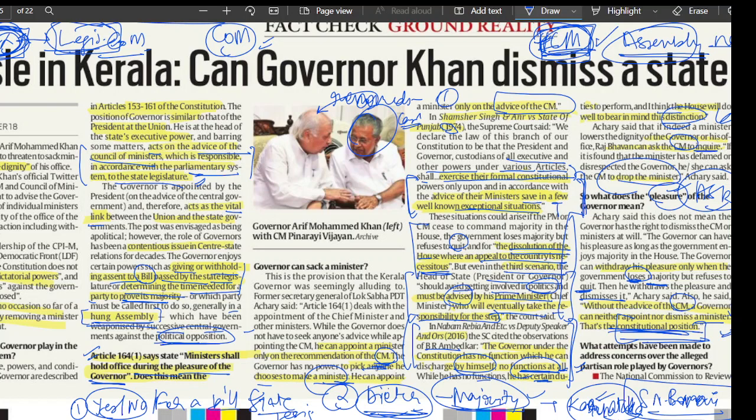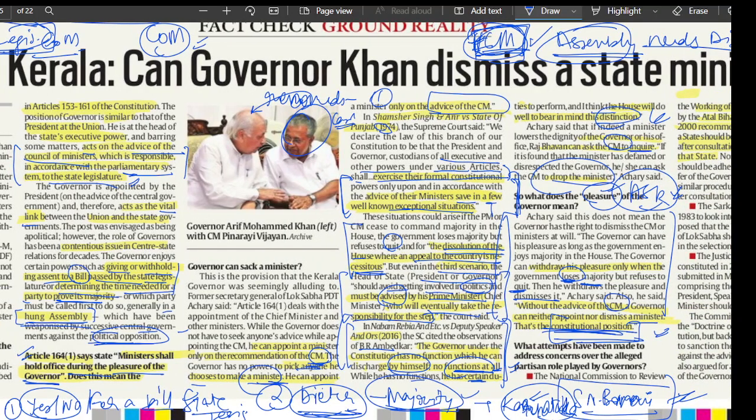That's it. To conclude this entire article, the Governor cannot make a minister quit. He can just ask the CM to inquire into the issue and to dismiss the minister, but he cannot appoint or dismiss a minister. That is it, and this is the constitutional position. The Governor can only dismiss an entire government when they cannot prove their majority in the state legislature.